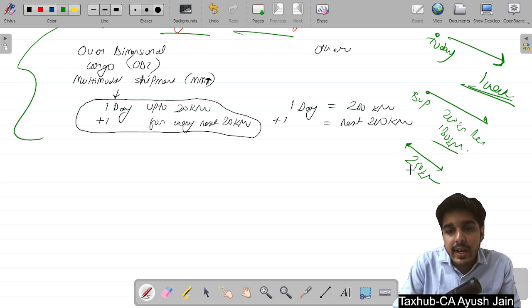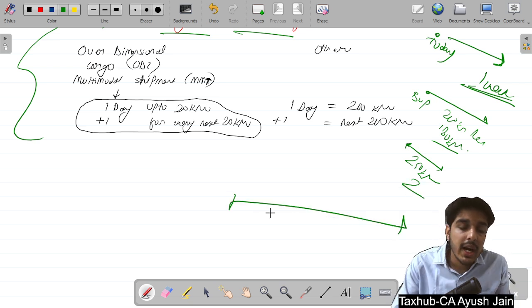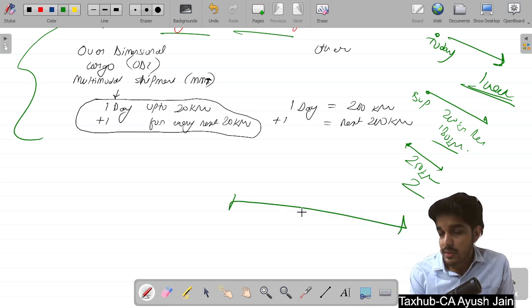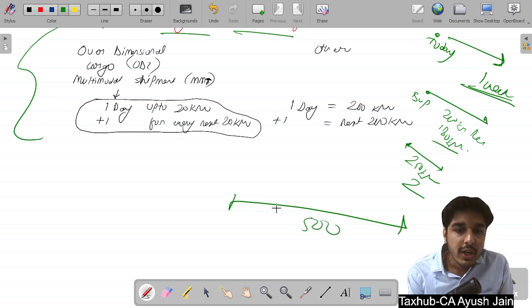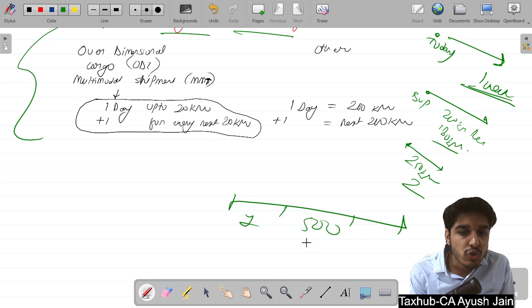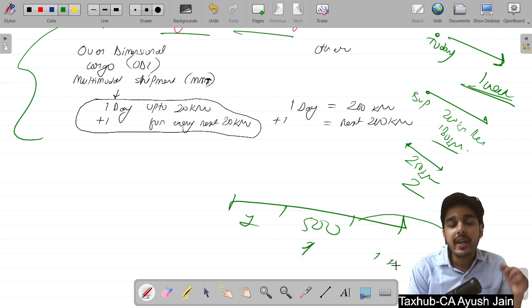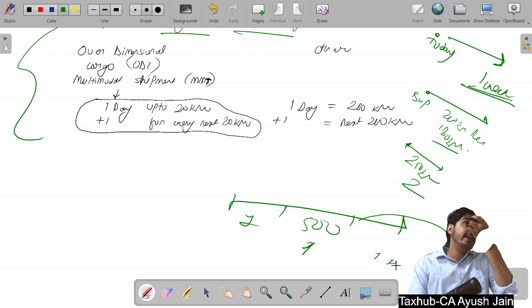So in this case, validity will be 2 days. Suppose now my distance is 500 kilometers. So for the first 200 kilometers 1 day, the next 200 kilometers 1 day, and the next 200 kilometers again 1 day. So it means that I have 3 days. My validity is 3 days.